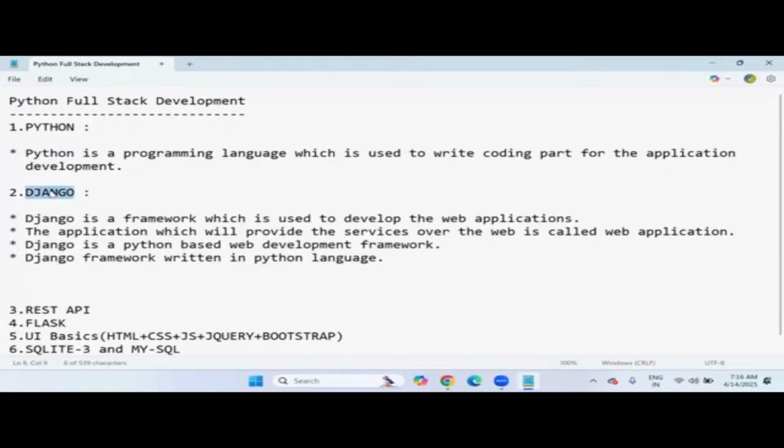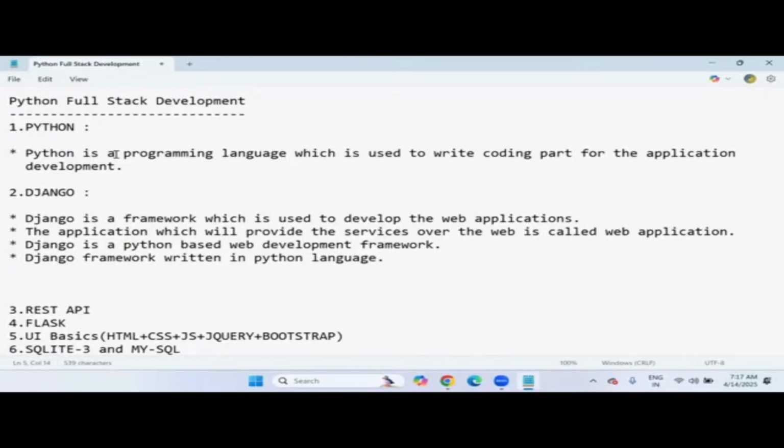So to learn Django, Python is mandatory. To learn Python, nothing is mandatory because Python is a basic programming language. To learn this basic language, no other basic language is required, like C or C++, not at all. Because Python itself is a basic language, right? You can learn from scratch. And also you will get knowledge at the basic level, intermediate level and advanced level once you complete your Python course here.